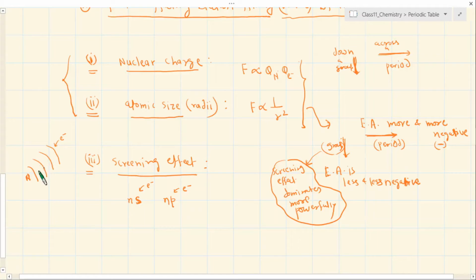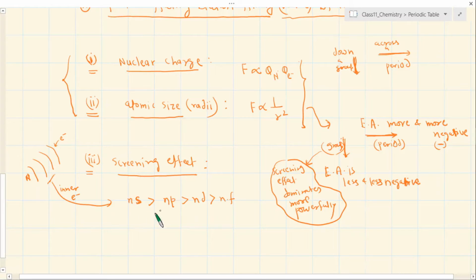I am saying that the screening effect of various orbitals is such that the s orbital will cause more screening effect than the p orbital, then the d orbital, and so on, correct? So this is the screening effect of various orbitals or the electrons present in them. If the same electron is present in a p orbital, it will cause less screening than if the same electron is present in the s orbital. We are talking about inner orbitals, inner electrons.